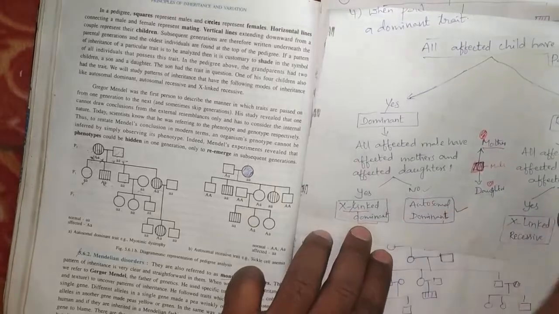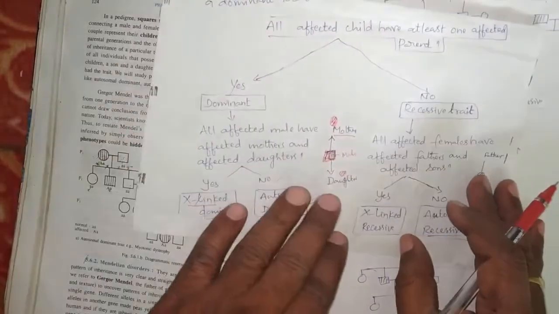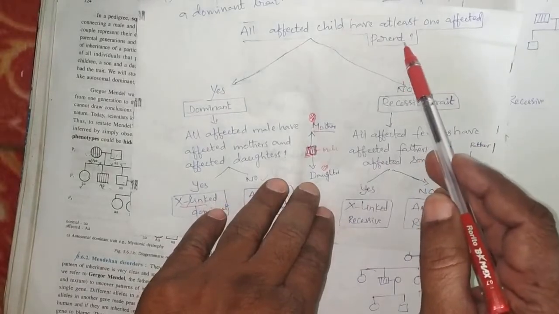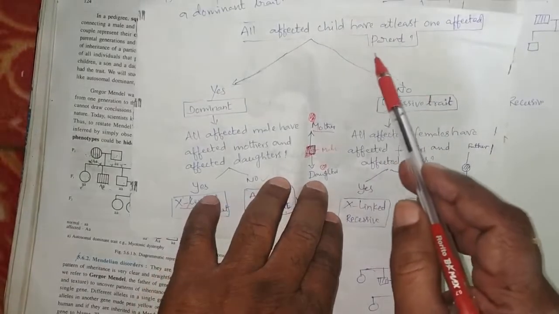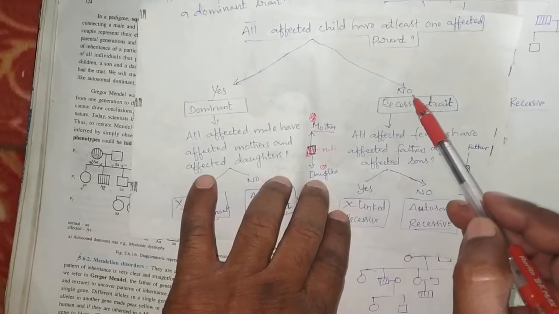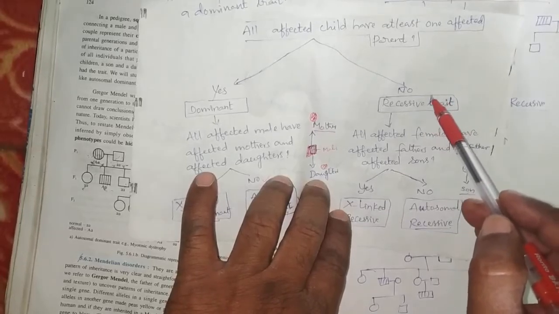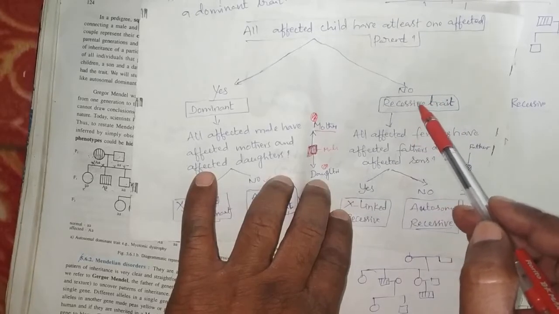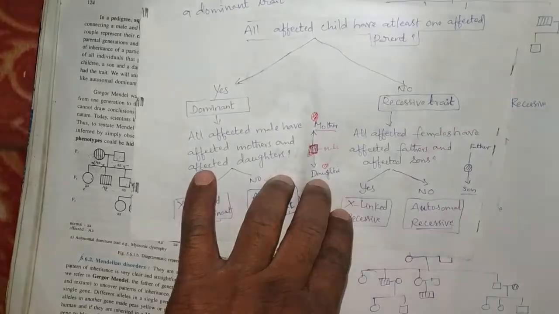Coming to the next, already we know that an affected child has at least one affected parent; we already discussed this. If the affected child has no affected parent, then definitely we can say it is a recessive trait. This is over.